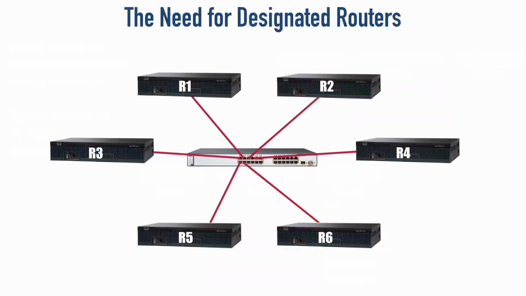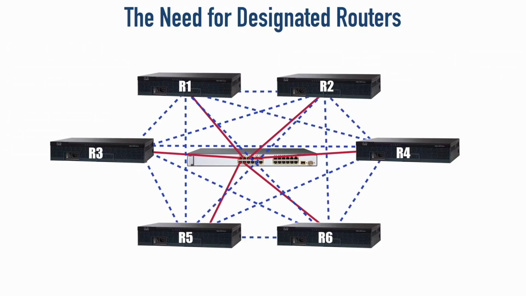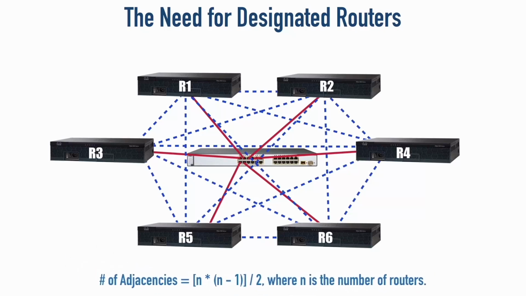Consider this. Here, I've only got 6 routers. But just to make the point, let's say that every router on screen, they all have an interface on the same subnet. If they were adjacent with one another, how many total adjacencies would have to be formed? Well, here's the formula. The number of adjacencies can be calculated with the formula of n times n minus 1. We take that quantity and we divide by 2. And in this case, n is the number of routers.